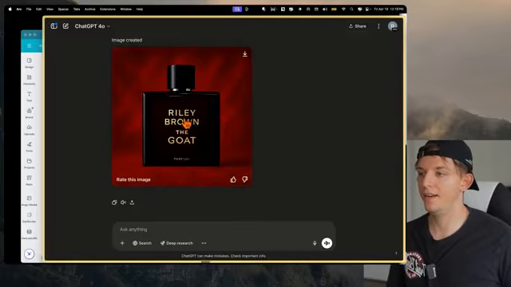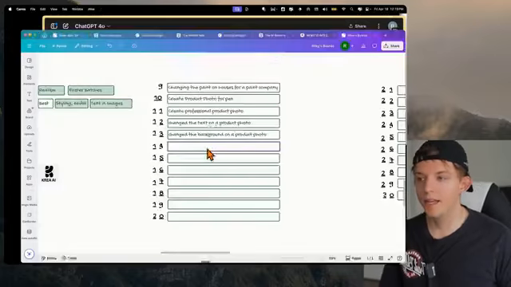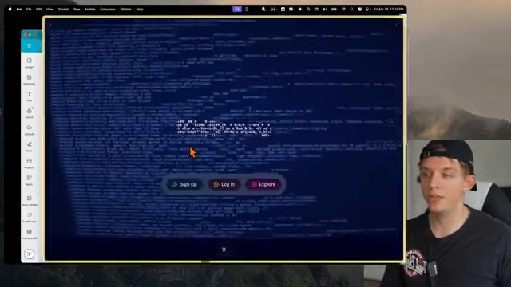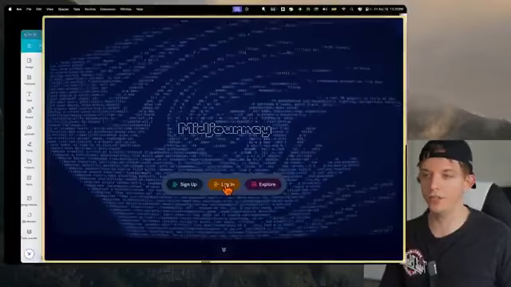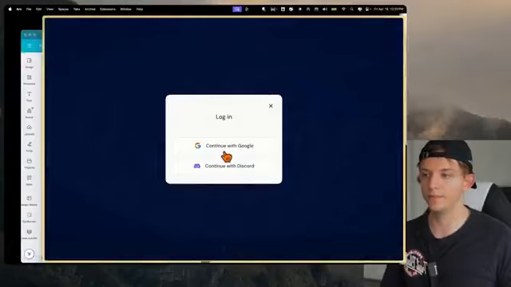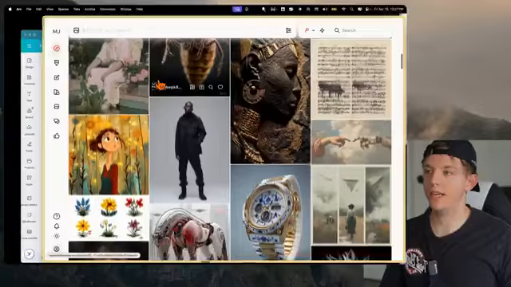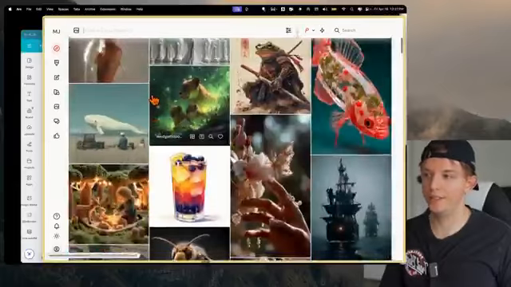And here you go. It created this Riley Brown, the goat, with a velvet red background. Let's dive into Midjourney, because Midjourney has the most realistic AI-generated images on the market right now. It is the most photorealistic. So this is Midjourney, and Midjourney is definitely more, I would say, artistic. It has better vibes. It's just a fun site to use.